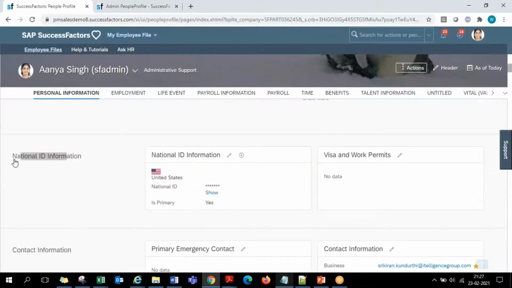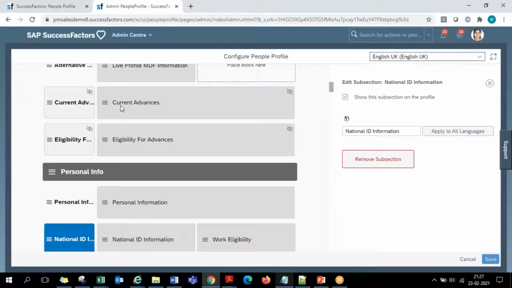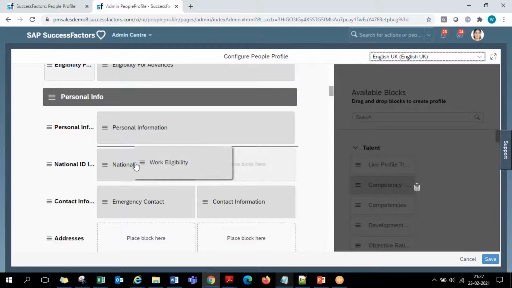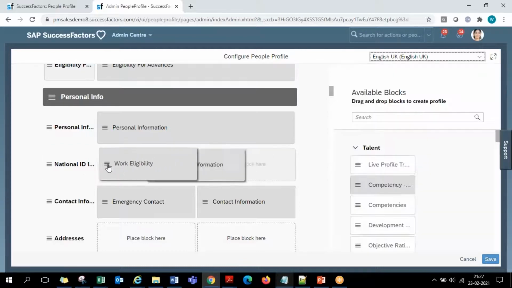So portlets level, in the national ID information subsection, first is the national ID, and on the right hand side you have visa and work permits. So this is national ID and work eligibility. If you want work eligibility to the left and national ID to the right, again with these menu lines, at portlet level also, select that, drag and drop it to the left. The one which is already on the left will automatically go to the right. So if you bring one thing here, the one which is already there will move on to the right.